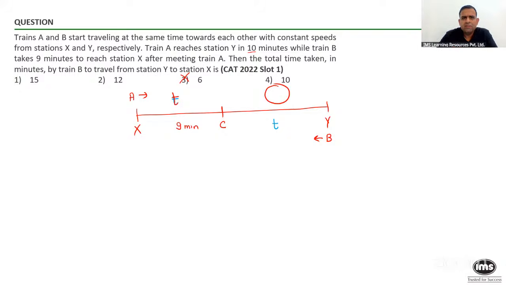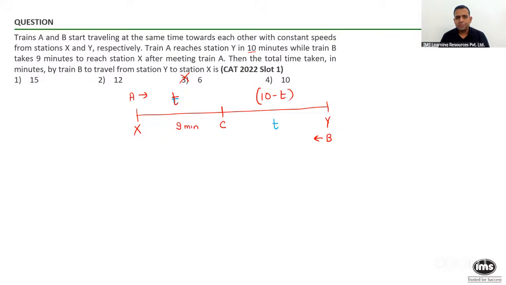Will it be 10 minus T? All of you? If the total time for A to go from X to Y is 10, out of which T minutes have been used to go from X to C, then this portion will be 10 minus T. Yes or no?